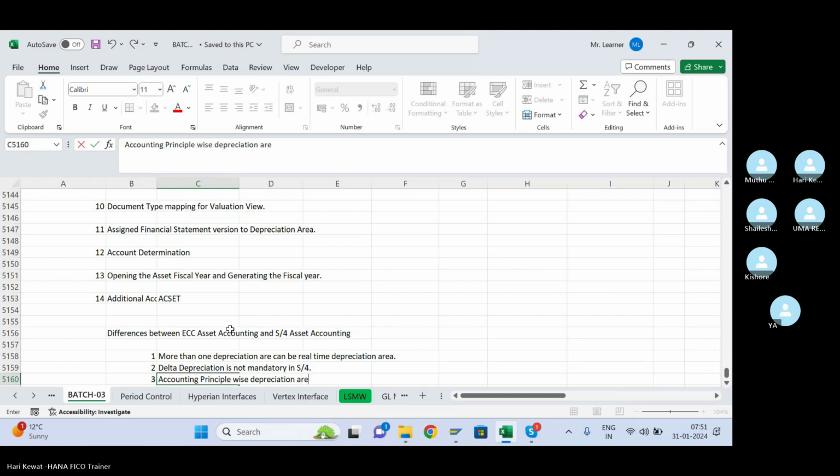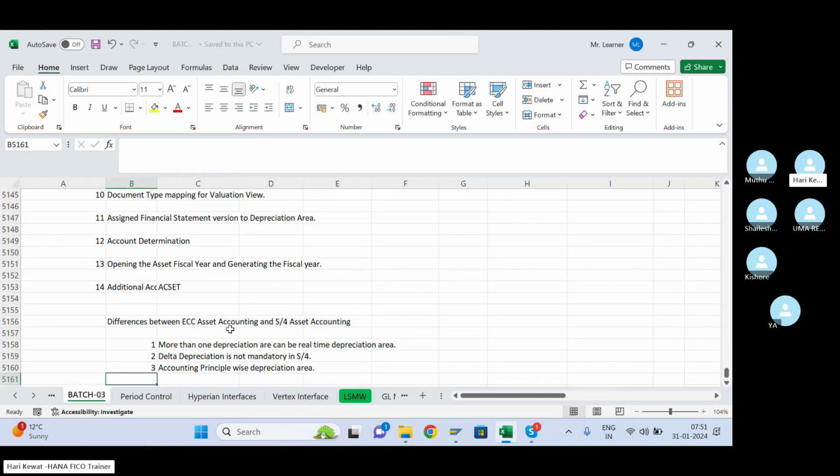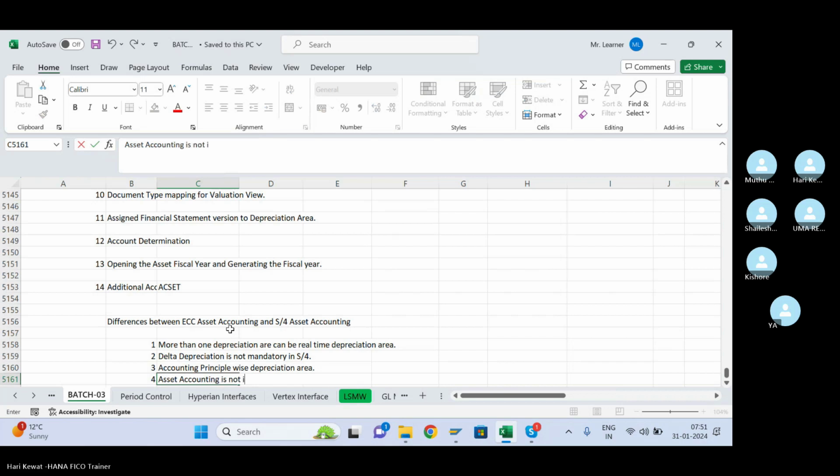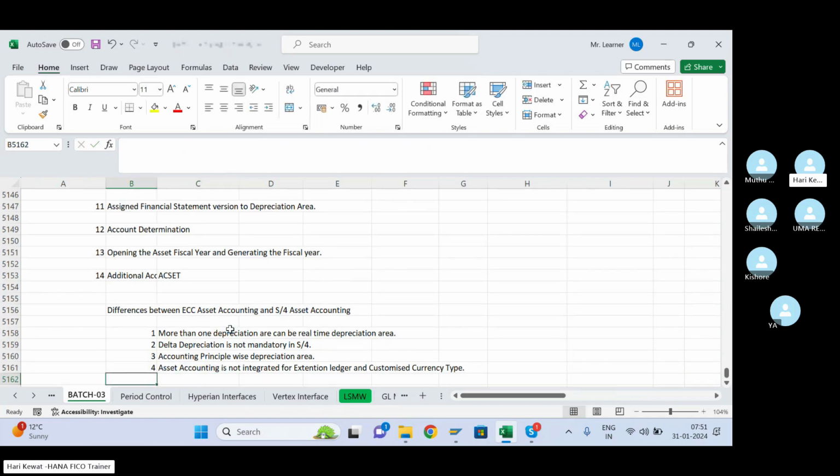Okay, and I also told you that asset accounting is not integrated for extension ledger. Okay, you know it. For extension ledger, no need to create any depreciation area, and for any customized currency type, if you have created any custom currency type Z1, Z2, for them also not required.